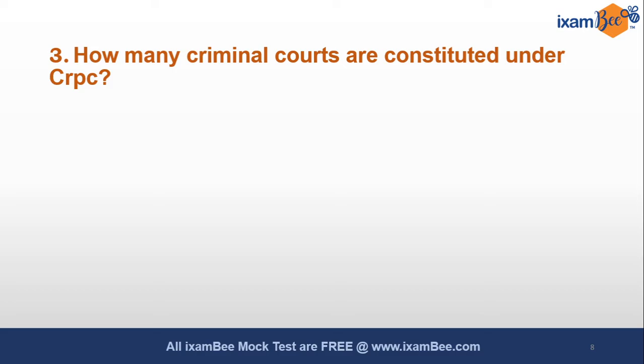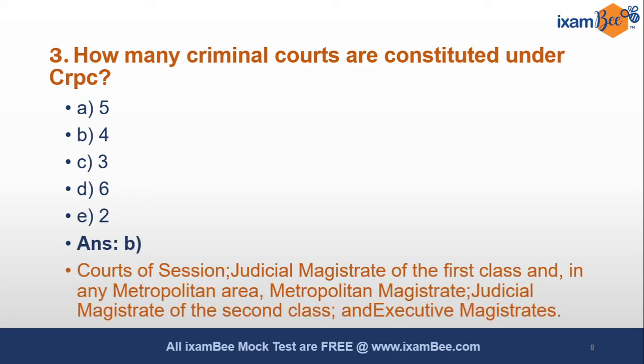Okay. Next question. How many criminal courts are constituted under CRPC? There were two questions from CPC and this question is from CRPC now. The options are 5, 4, 3, 6, 2. And the answer is 4. These are the following courts that are constituted under CRPC. Criminal courts: Courts of Session, JMFC Court, or judicial magistrate, or metropolitan magistrate if it is a metropolitan area, or judicial magistrate of the second class, and executive magistrates.